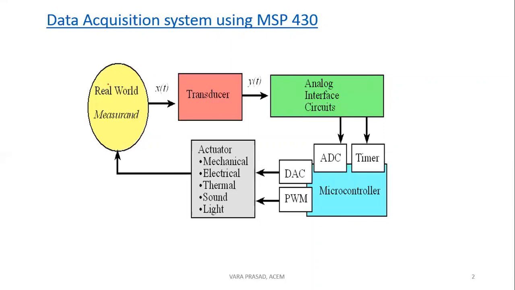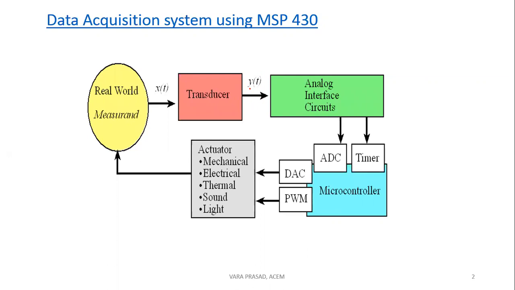In this, the data which is available in the outside world, we take as an input to a transducer. This transducer converts physical quantities, such as temperature, pressure, light or sound, whatever it may be, into an electrical signal.